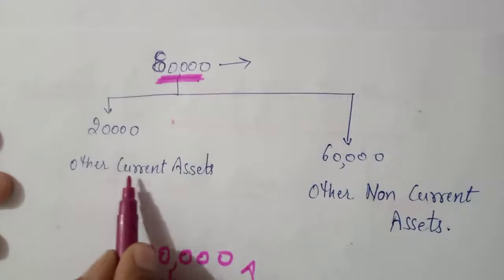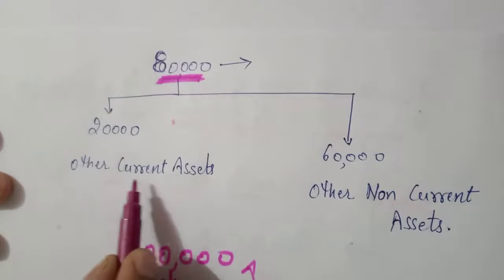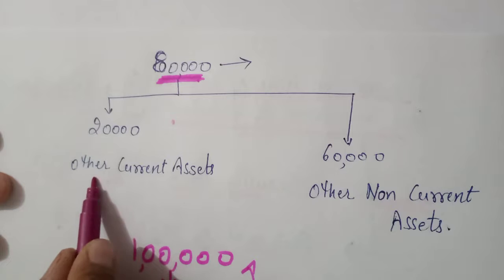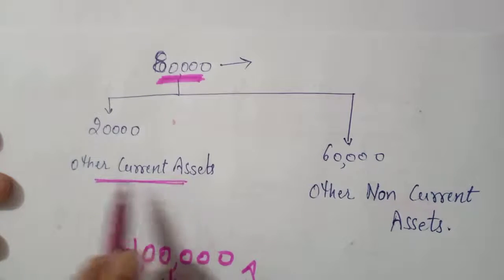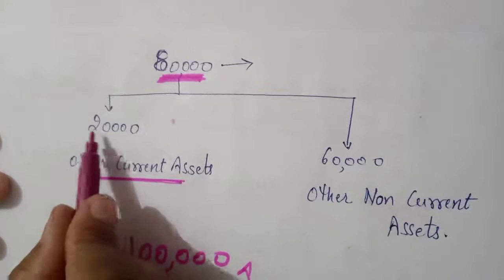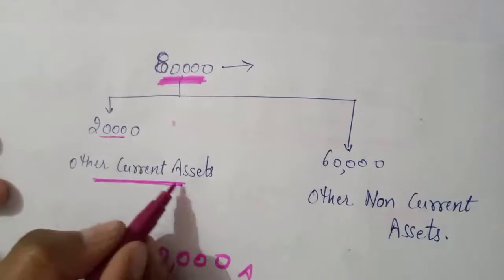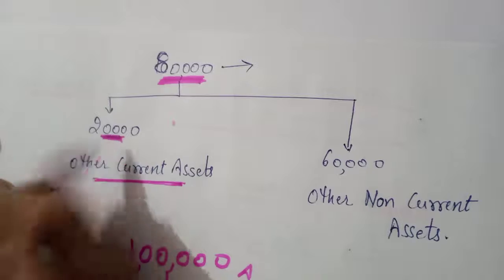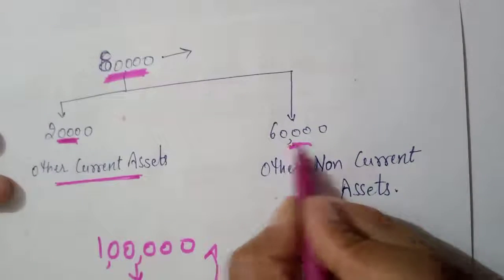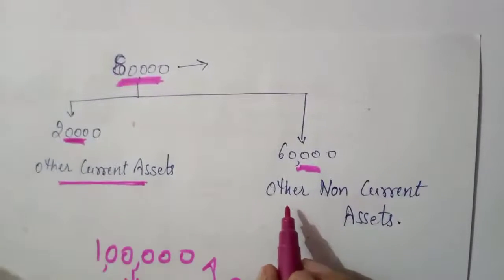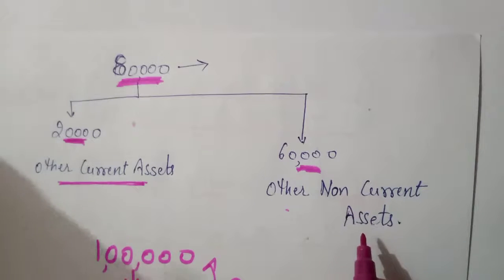20,000 will be written on the asset side as other current assets, because this 20,000 is related to that year. This is other current assets, and the remaining 60,000 will be shown as other non-current assets.